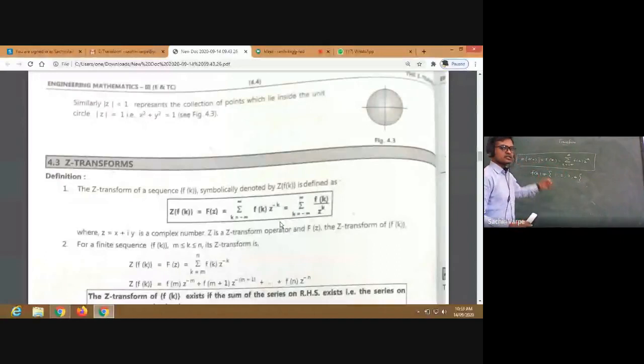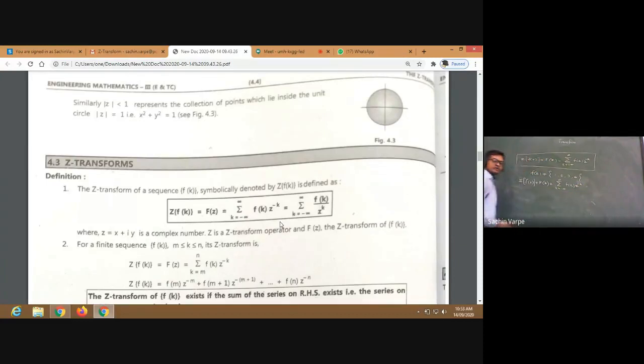The Z transform will be denoted by Z of f of k, and that will be a function of z, where z is a complex number. All right, and that is nothing but what? Summation k from minus infinity to infinity f of k z raised to minus k.